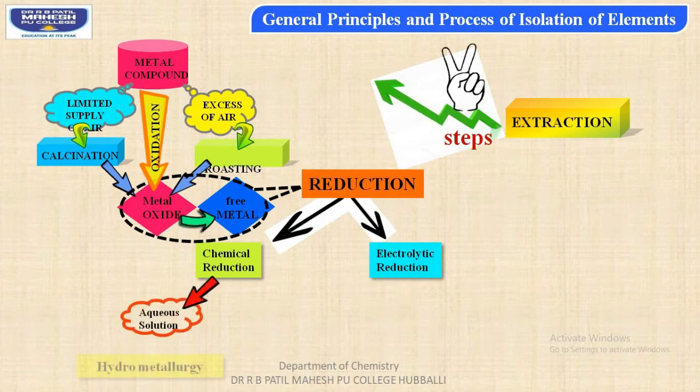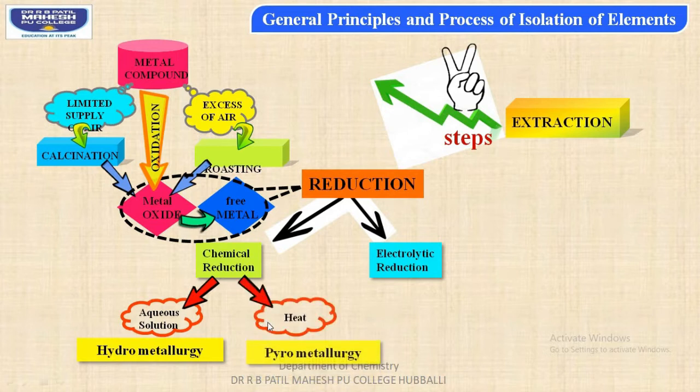In chemical reduction, if it is done by aqueous solution, then it is called hydrometallurgy. If it is carried out by heating, it is called pyrometallurgy. Whereas electrolytic reduction of metallic oxide to free metals is done by electrometallurgy.